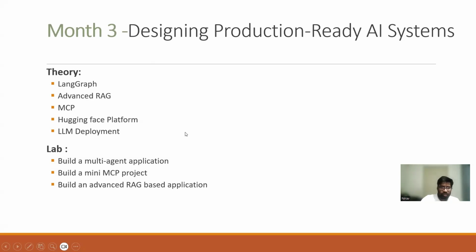And what labs we can do for this month three: you can build multi-agent applications. You can create an application where you have Model Context Protocol concepts implemented. You can create a few advanced RAG-based applications. So these things you need to use. It will also require some time, at least 2 hours daily, and you have to spend at least 60 hours for this purpose. Then you will get hold of it.